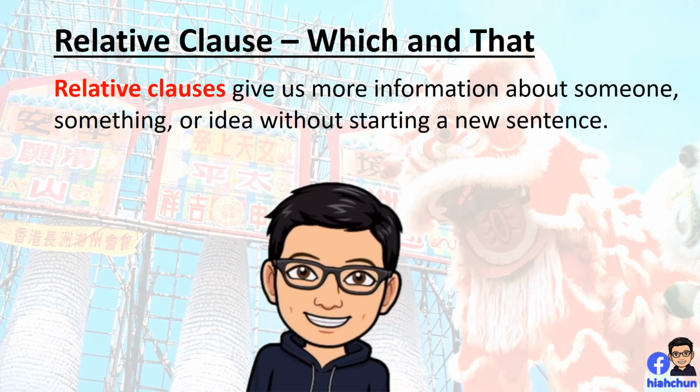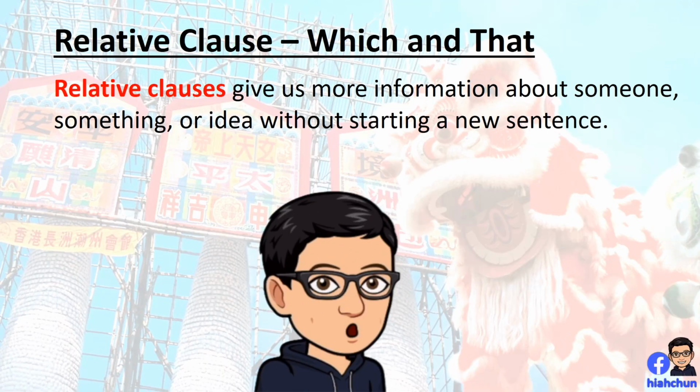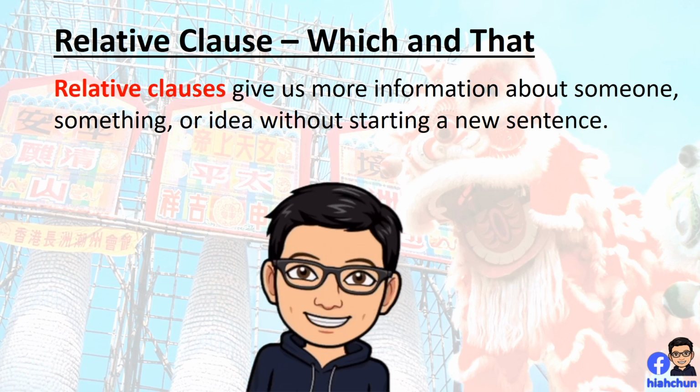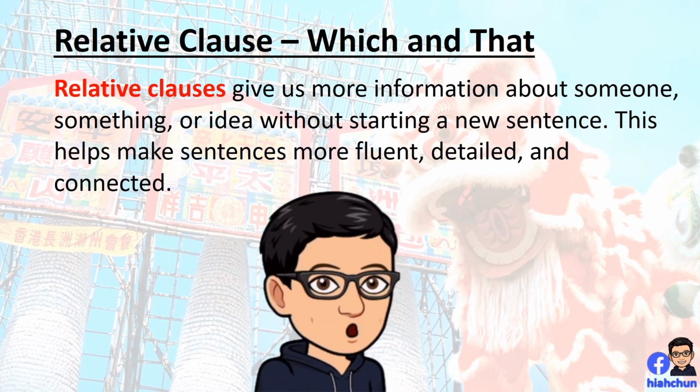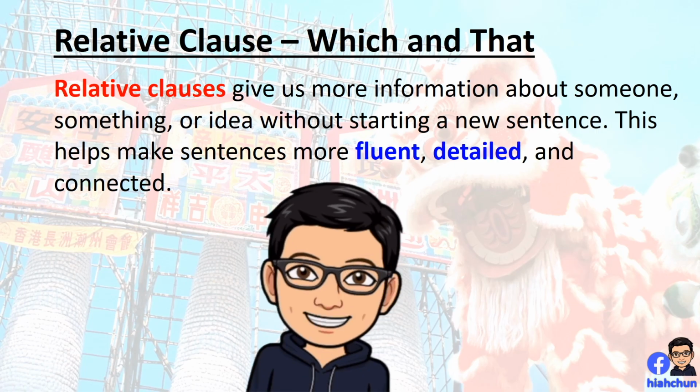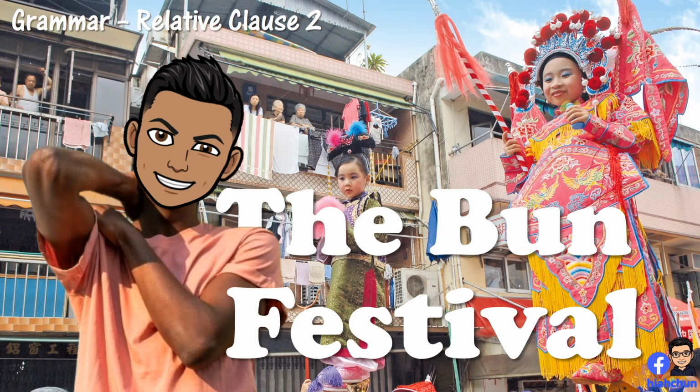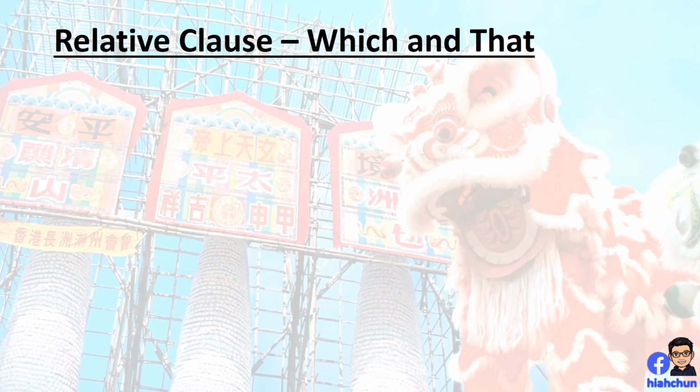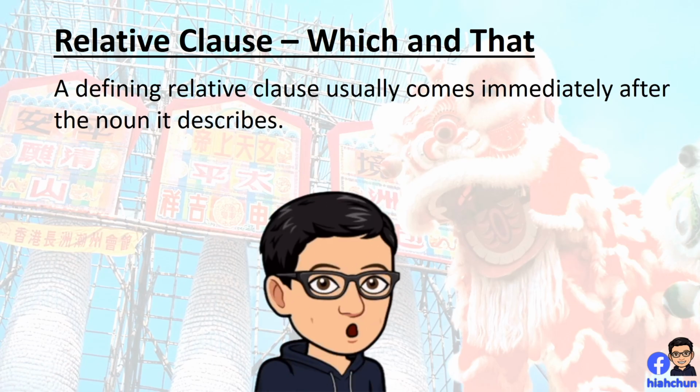Relative clauses give us more information about someone, something, or an idea without starting a new sentence. This helps make sentences more fluent, detailed, and connected. A defining relative clause usually comes immediately after the noun it describes.